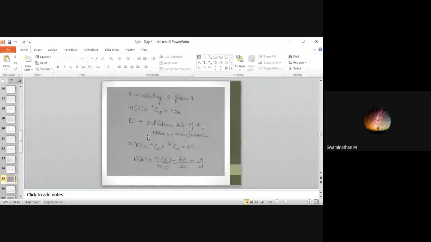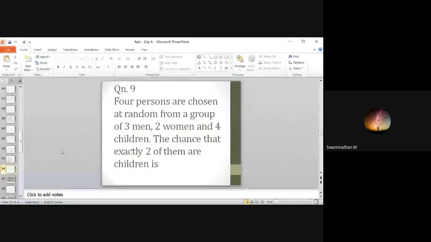Okay. 2 children out of 4. So 4C2 combinations. Other 2 men or women. So men or women is totally 4. So 5C2. 60. So 60 by 126. 10 by 21. Okay. Good. Correct answers are there. I think few more questions are left, I think.